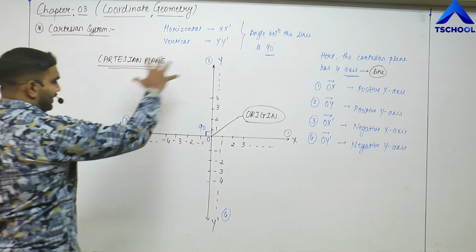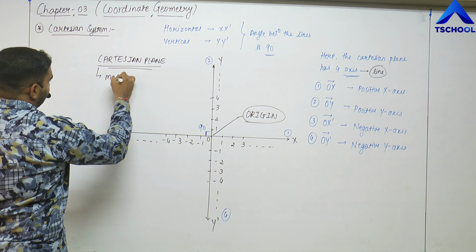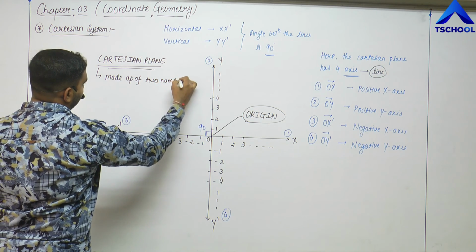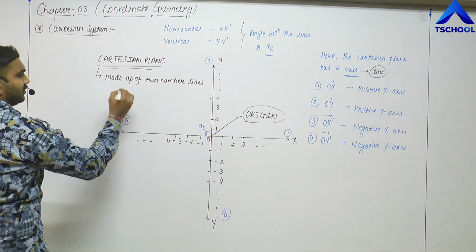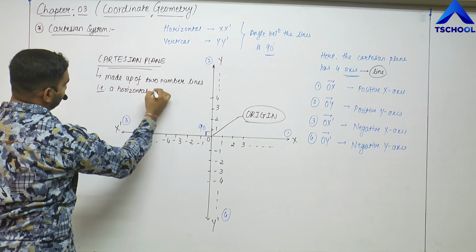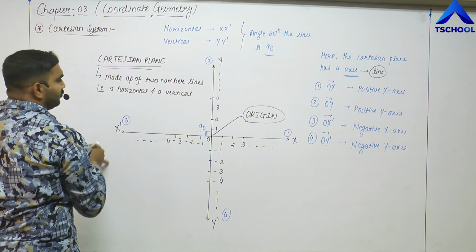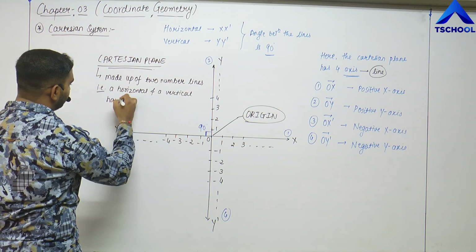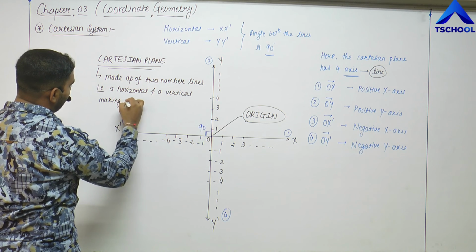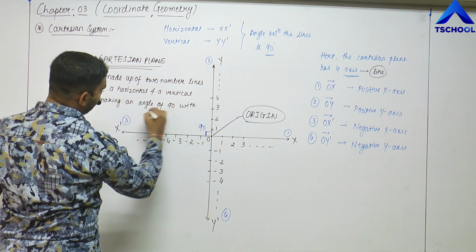So the Cartesian plane is made up of 2 number lines, a horizontal and a vertical, making an angle of 90 degrees with each other.